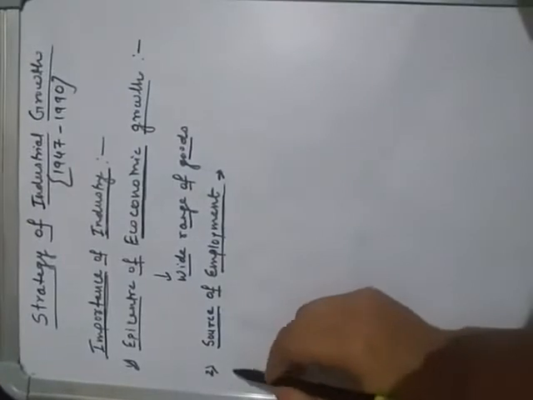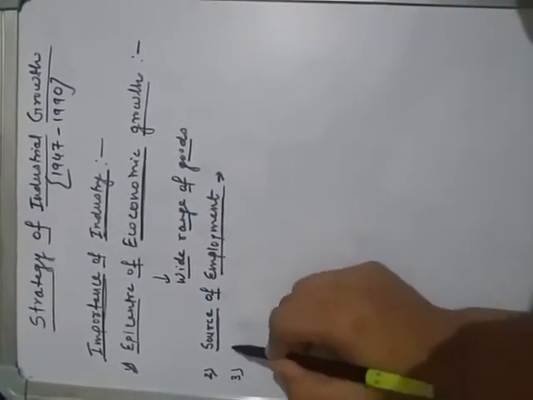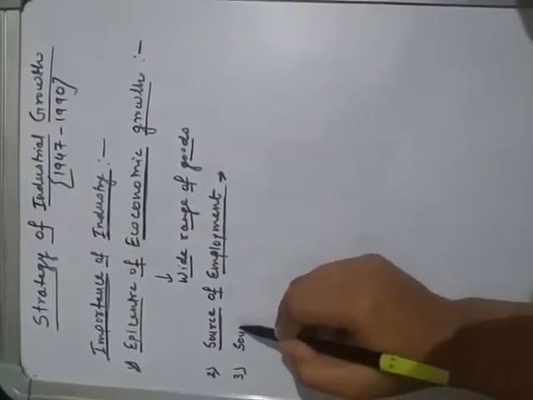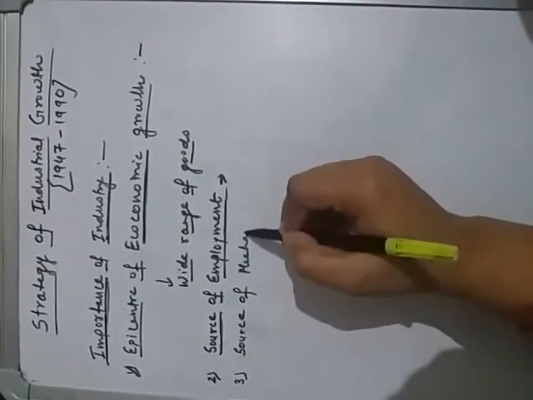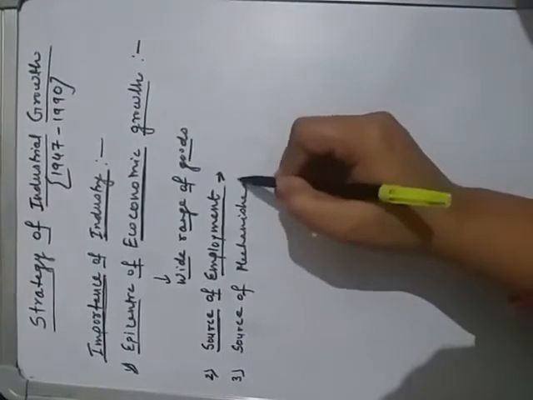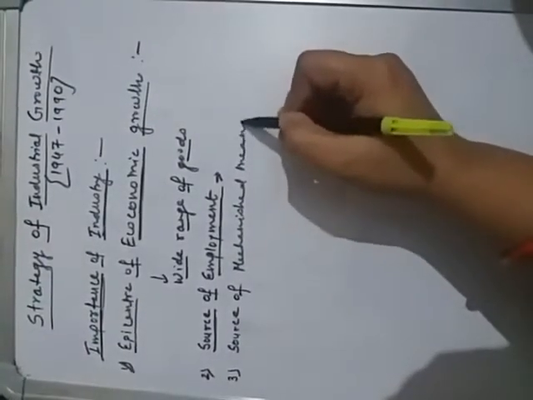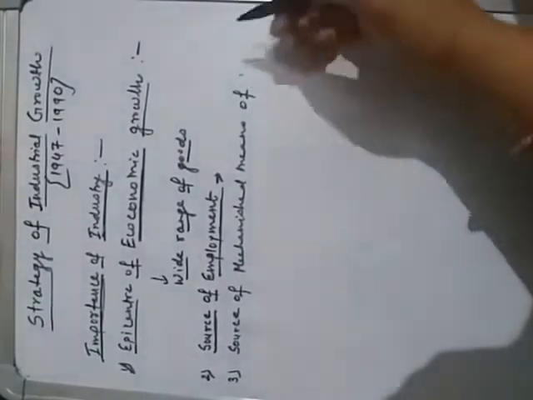The third one is the source of mechanized means of farming.